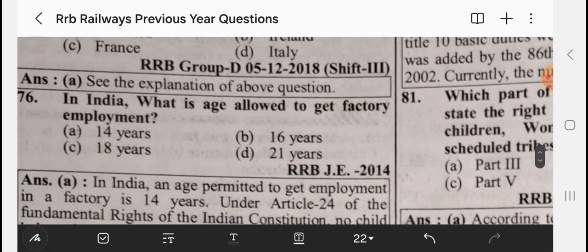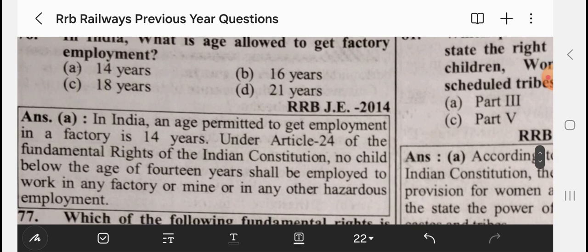In India, what age is allowed for factory employment? It's 14. In Article 24, it's given: no child below the age of 14 years shall be employed to work in any factory or mine or in any other hazardous employment. So it means any child below 14 years cannot do any heavy work, but light work they can do.